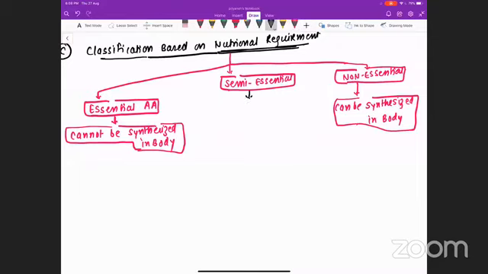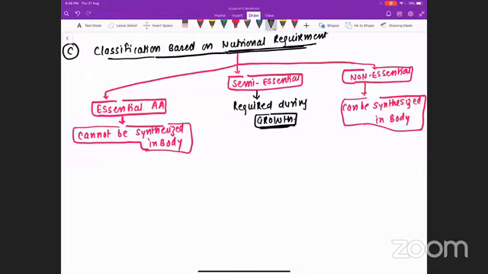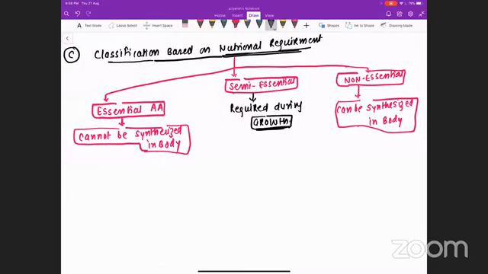Semi-essential means required during growth. Means when you are in your growing phase, at that time these amino acids are required. At that time only, these amino acids are required. They come under the category of semi-essential amino acid, required during growth.